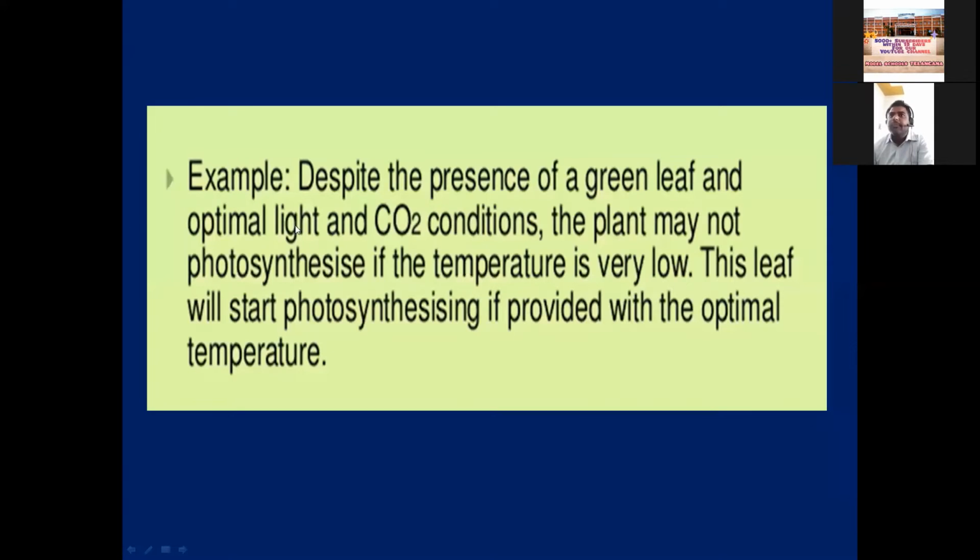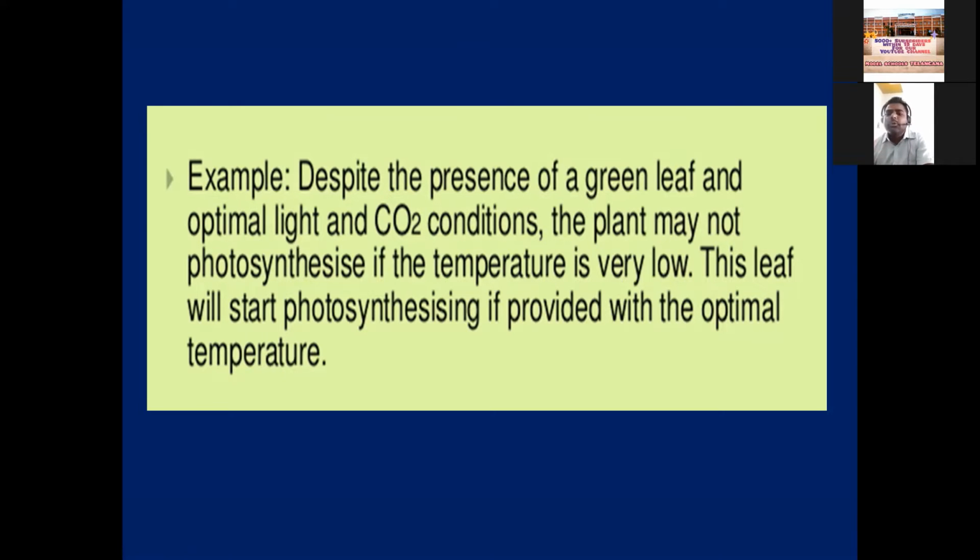Just see the example. Suppose a green leaf receives optimum light, the CO2 condition is good, everything is good, but the temperature is very low. Here we call the limiting factor the temperature. Why?